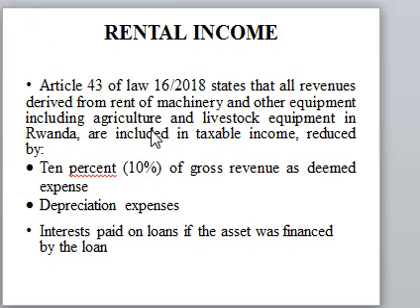So we also have what we call the rental income. We shall look at it because we have rental income which is under decentralized tax, and rental income which is under direct tax. So the rental income that is under direct tax is the rental income from rent of equipment, machines, agricultural equipment, agricultural tools, livestock equipment. Those are under direct tax.